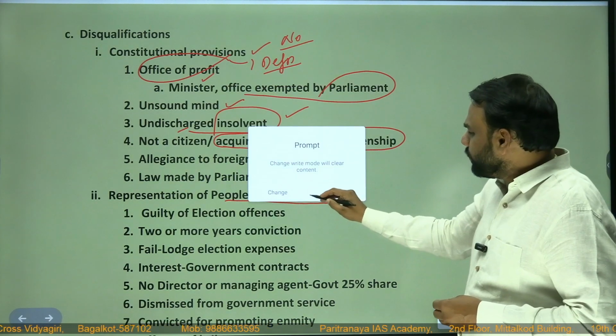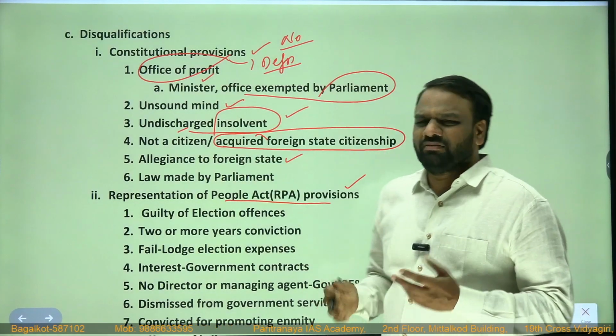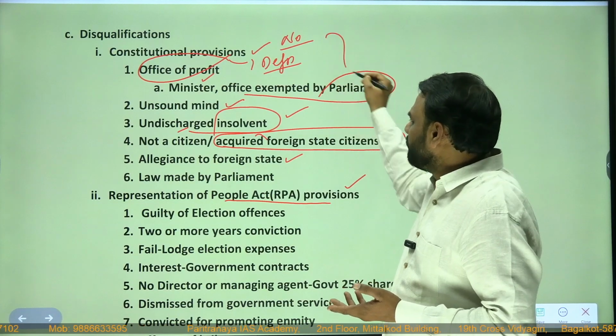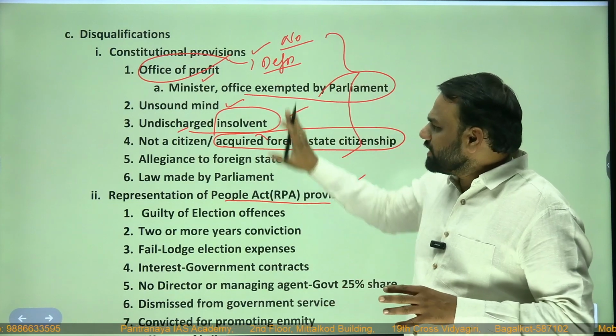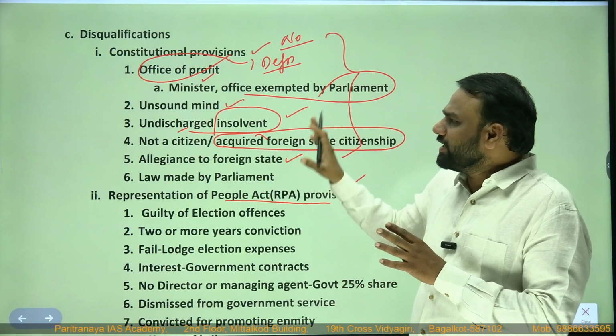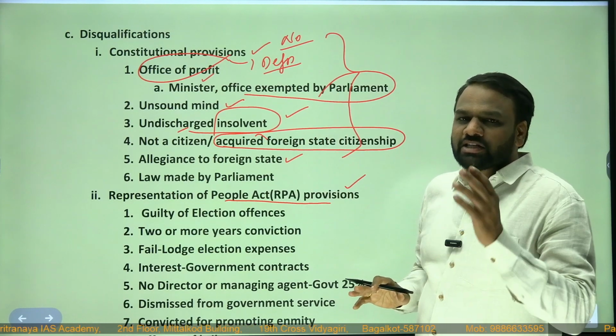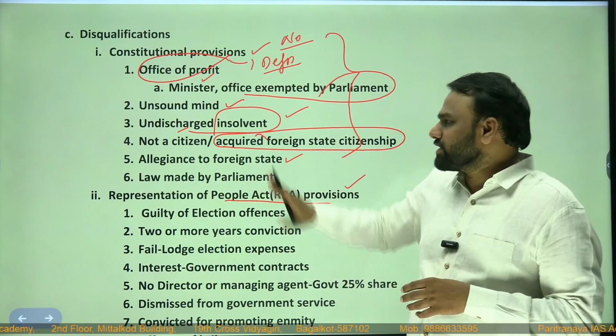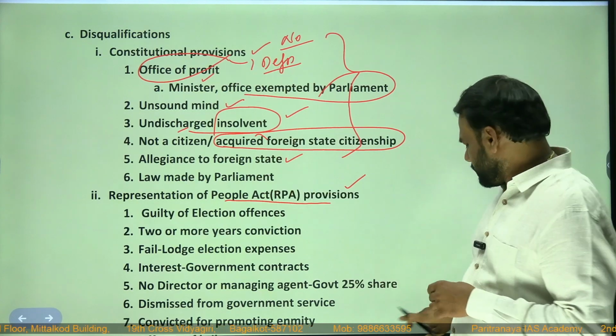So do we need to memorize all these things? No need to memorize. These are very much obvious. By looking into these features, we can easily identify that these can be the provisions to disqualify a person from contesting in an election. They are very obvious.